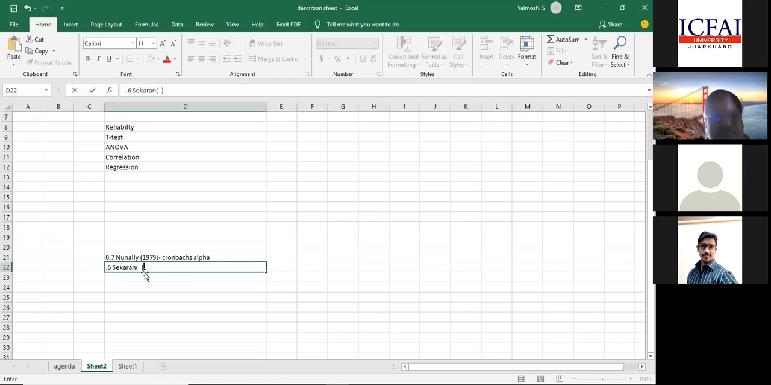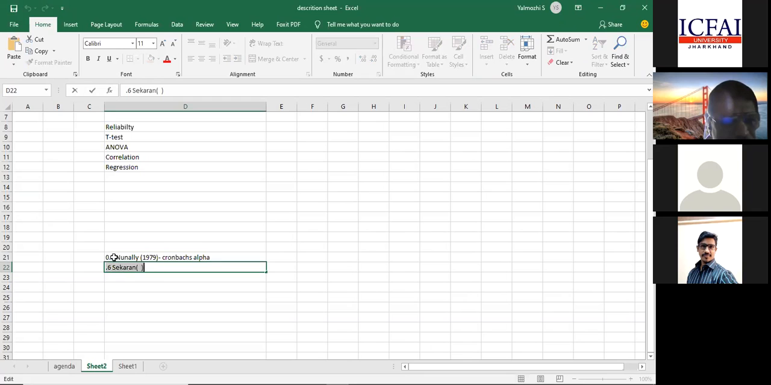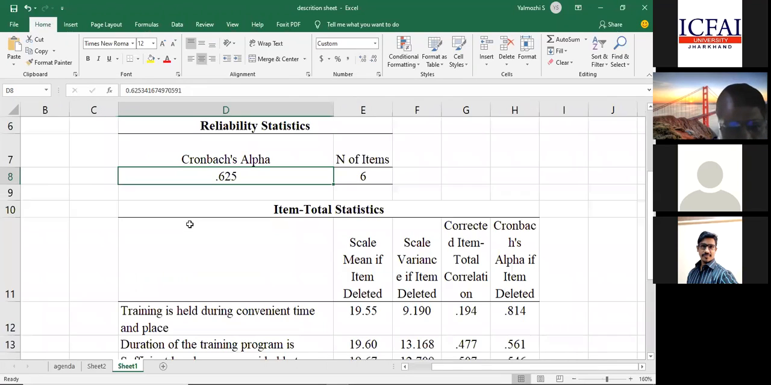So 0.6 is the threshold as per Sekaran, but it is strongly suggested that you go with 0.7, and most researchers or evaluators are not comfortable with 0.6. They say you go with 0.7. Now, what has happened is it is 0.625. Still it is okay.